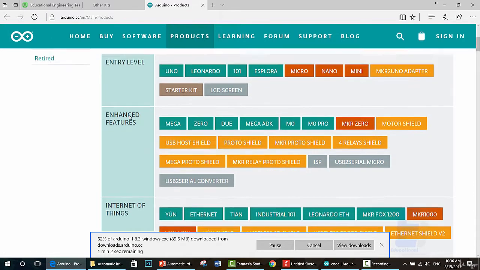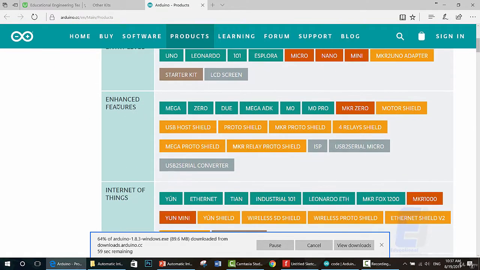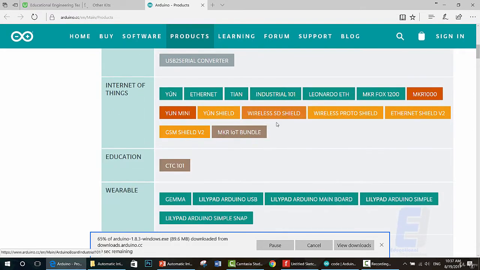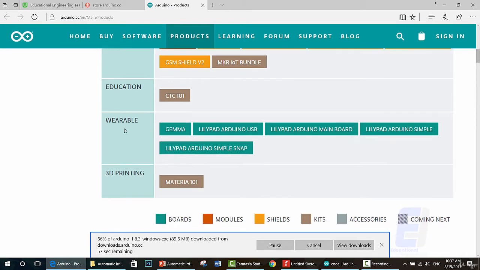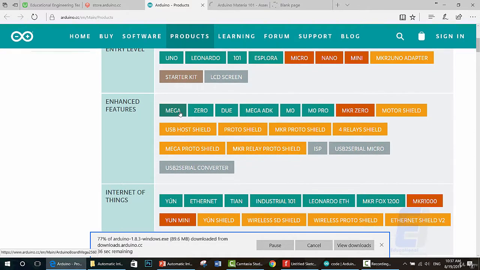As you can see, here are the boards. The entry level has Uno, Leonardo, and starter kit, Nano, Mini, Micro. The enhanced feature has the Mega. The Internet of Things has other boards, GSM Shield, the wearables for making, let's say, a smartwatch, and the 3D printing section for making a 3D printer. Let's see the Uno and the Mega.